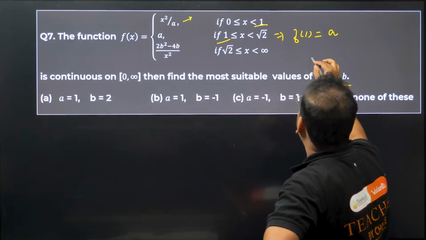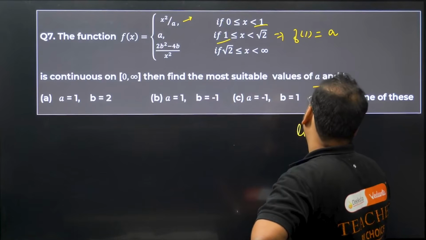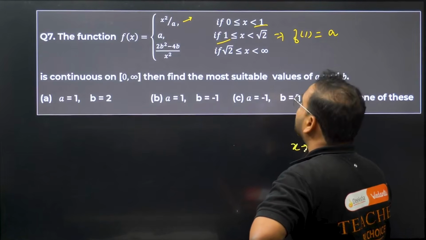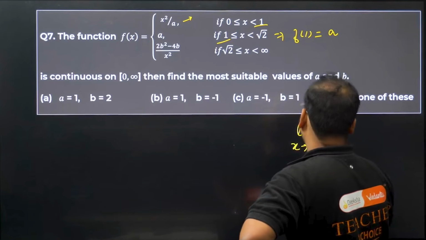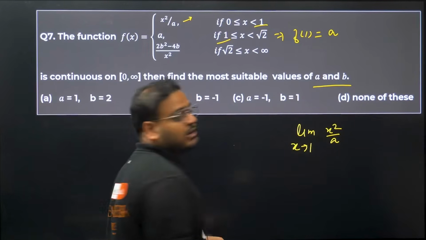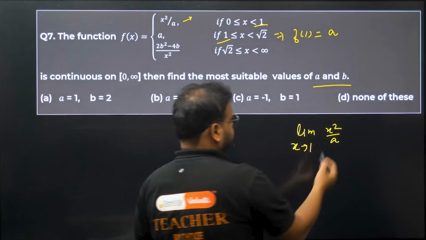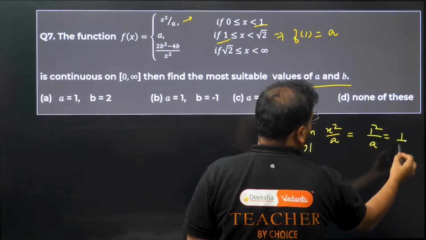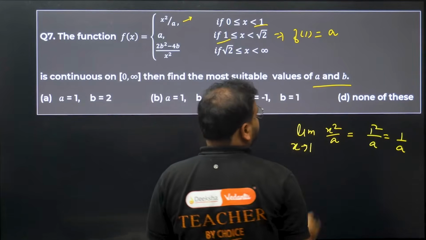Alright. So if you find the limit from here, I get limit of x square by a when x tends to 1. When x tends to 1 it's going to be 1 square by a, how much is that? Simply 1 by a. What did I say? They said that they'll be equal.